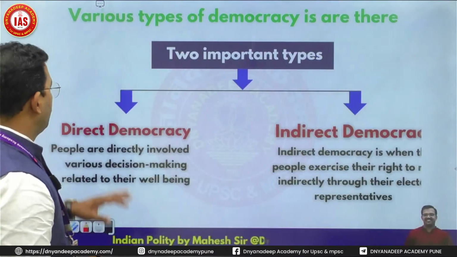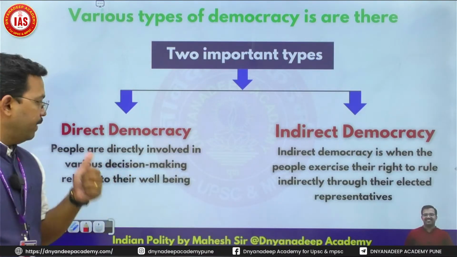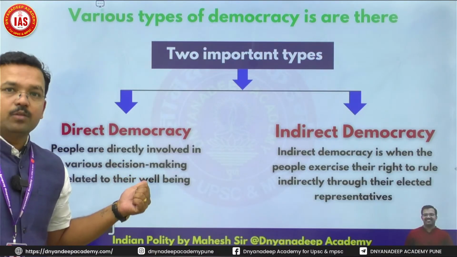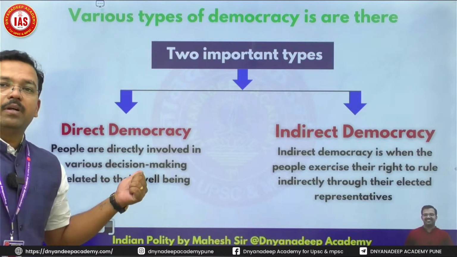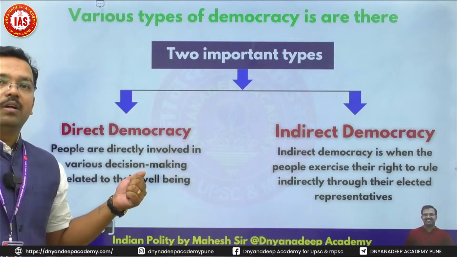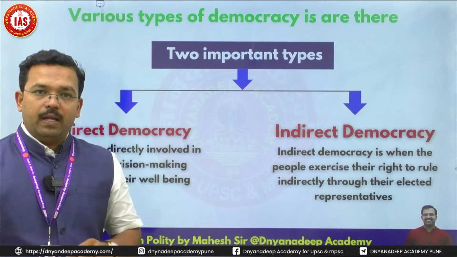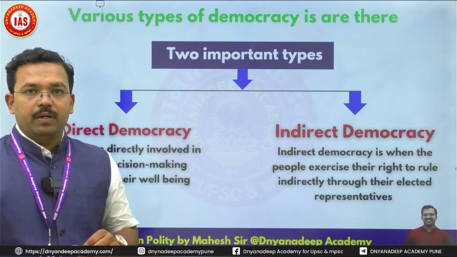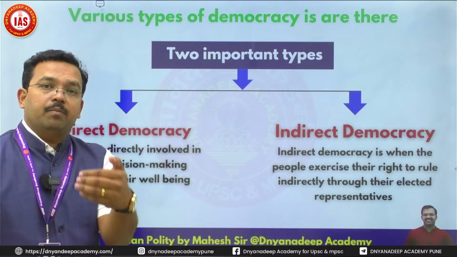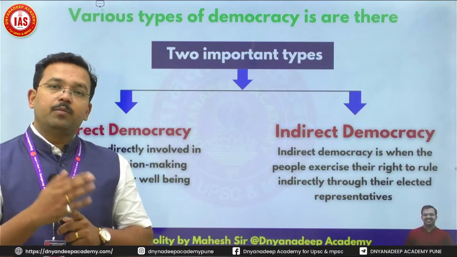Democracy. Two types of democracy are there: direct democracy, indirect democracy. Direct democracy, when people are directly involved in decision making. Switzerland is one of the best examples, but looking at the size of population of rest of the world, it is not possible to have direct democracy. Indirect democracy, when people are not directly involved, but people's involvement is achieved through the representatives elected by people, is known as indirect democracy. In simple terms, we have two types of democracy.